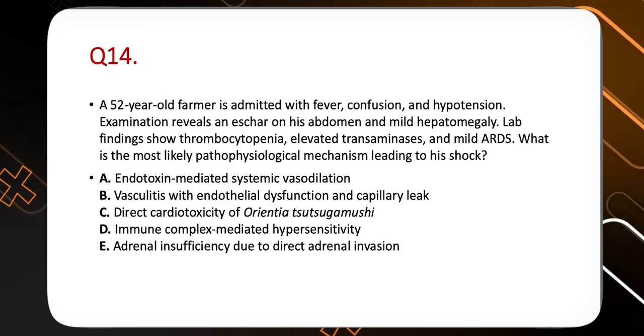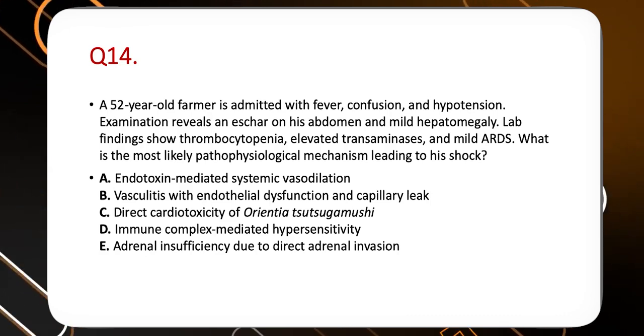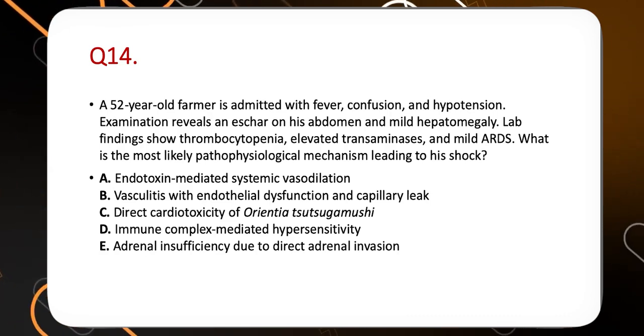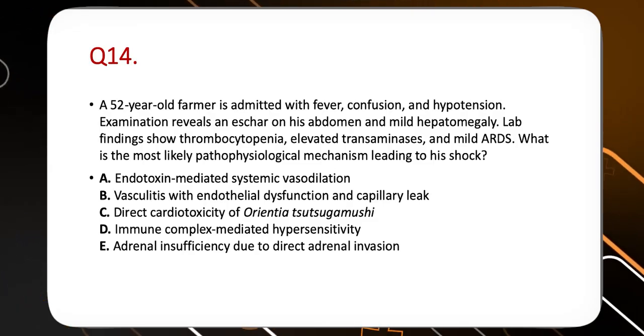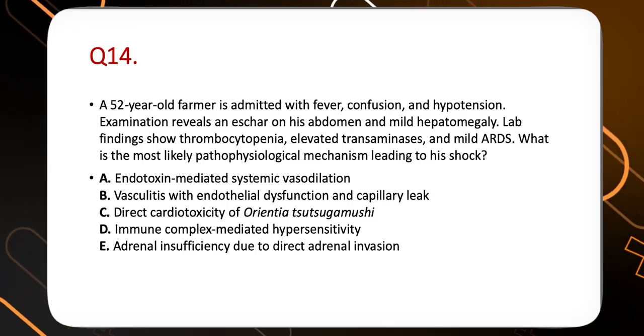The options are endotoxin related damage, vasculitis related damage, direct cardiotoxicity, immune mediated damage, adrenal insufficiency. What is the basic pathophysiology of scrub typhus? B, very good.